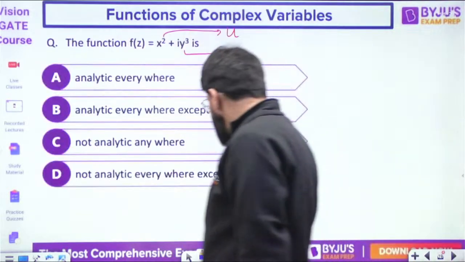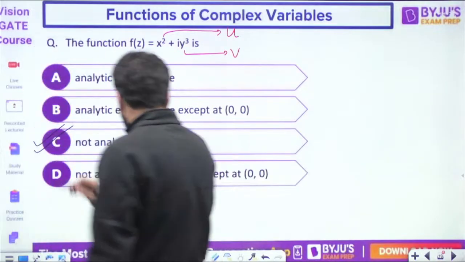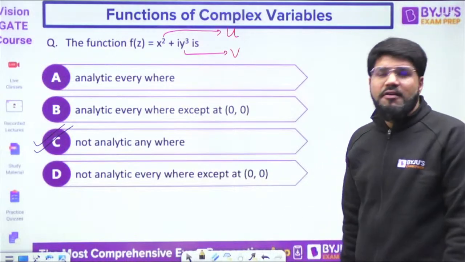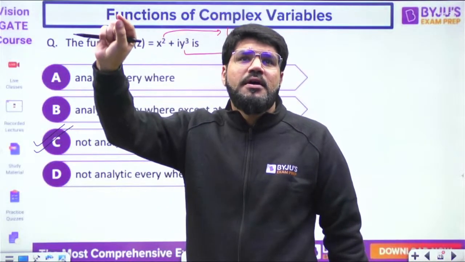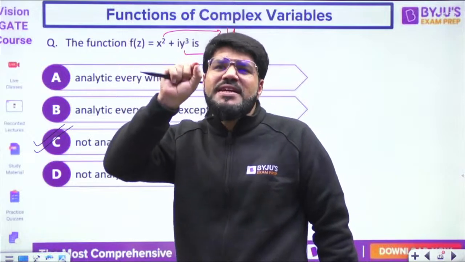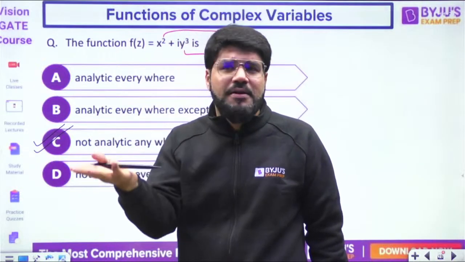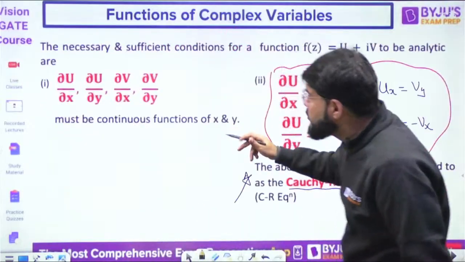This particular function will actually not be analytic anywhere. Whenever you get that the CR equation is satisfied on a single path, the function is differentiable on the path, but as soon as you deviate even a single inch from the path, the function is not differentiable there, meaning not analytic. That is what I was trying to explain you here.